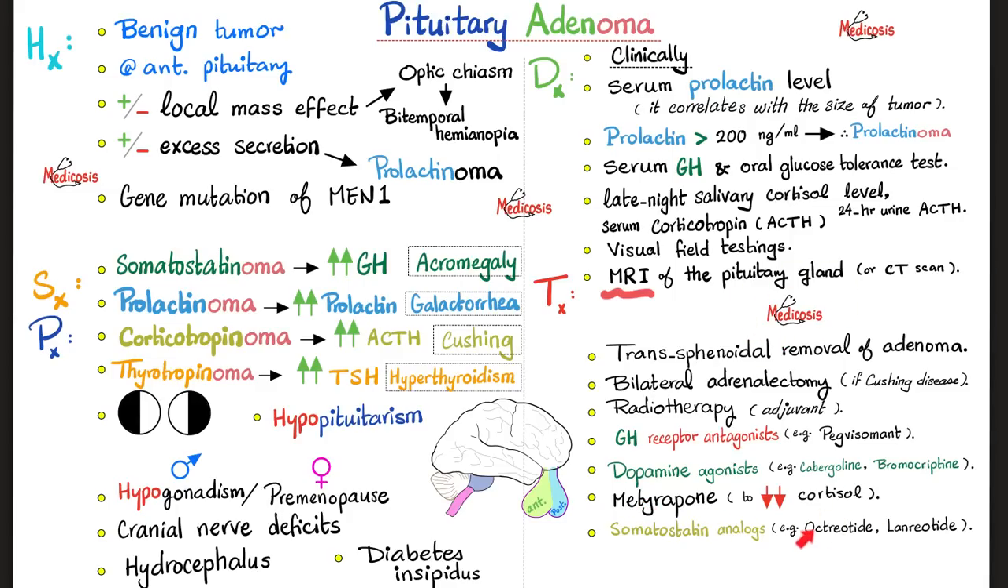Somatostatin analog, which is octreotide, because somatostatin is a universal inhibitor. If you want to inhibit the growth hormone, the prolactin, the ACTH, and the TSH, simply give somatostatin and it inhibits everything. It's a universal inhibitor.